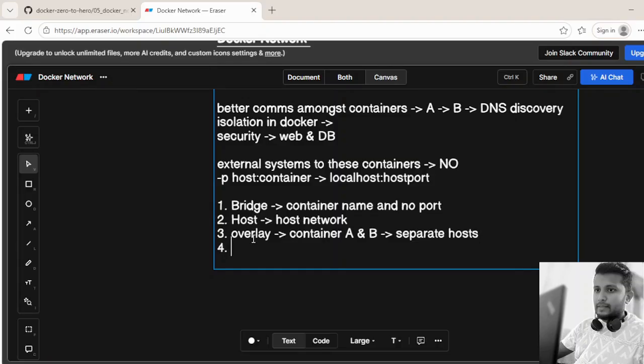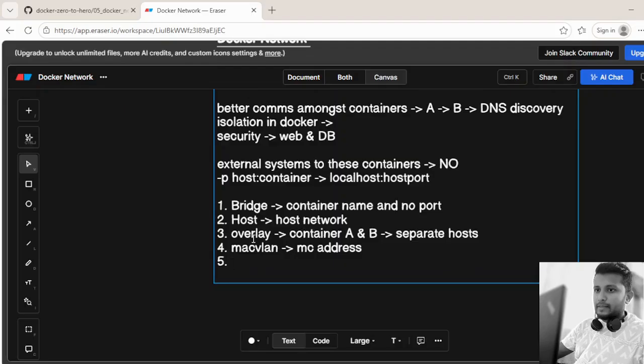The fourth one is MACVLAN. It assigns a MAC address to each container, making it appear as a physical device on the network. So the containers can communicate with the external network directly.